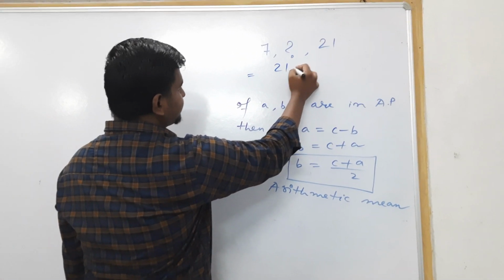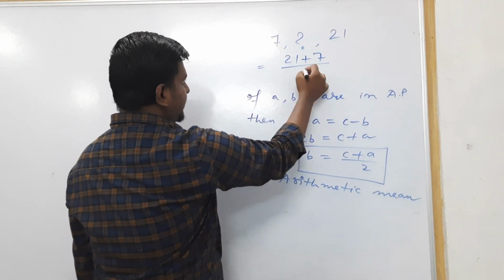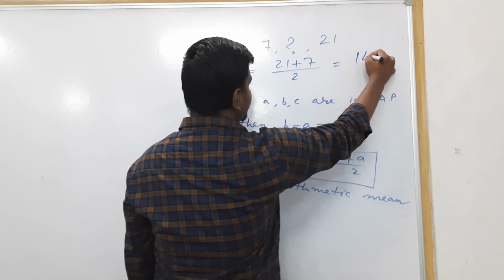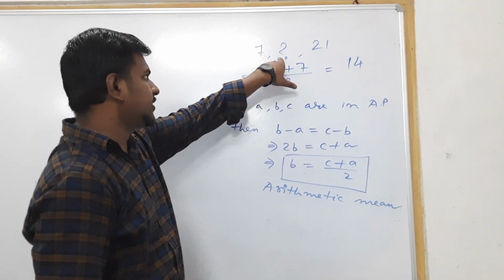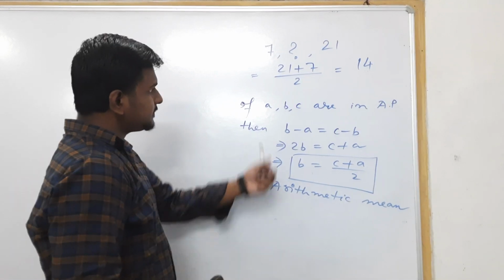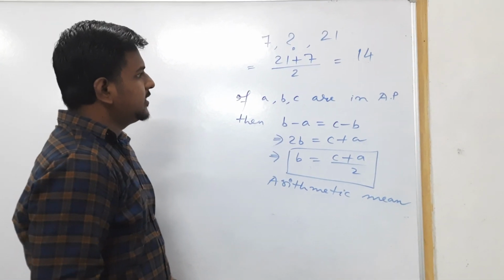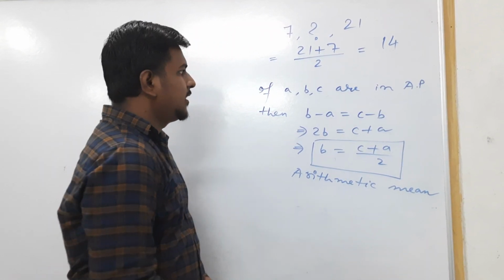You just add the last term and first term and divide by 2. You will get 14, since 28 by 2 is 14. 7 plus 7 becomes 14, and 14 plus 7 becomes 21. So this is your introduction class for arithmetic progression.